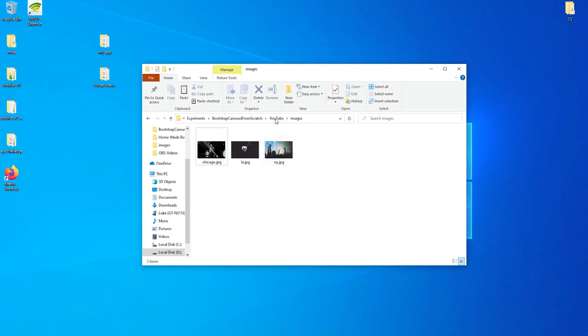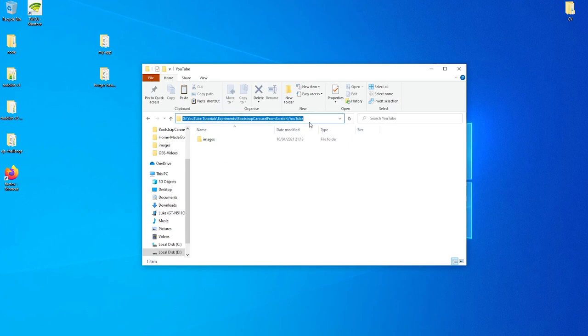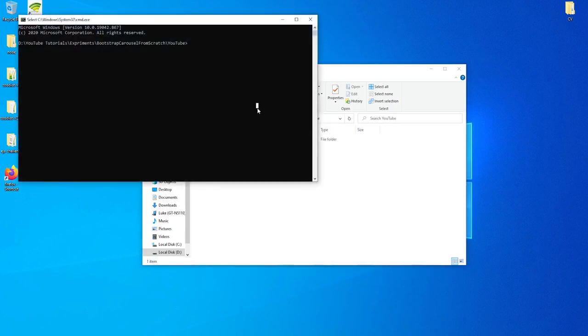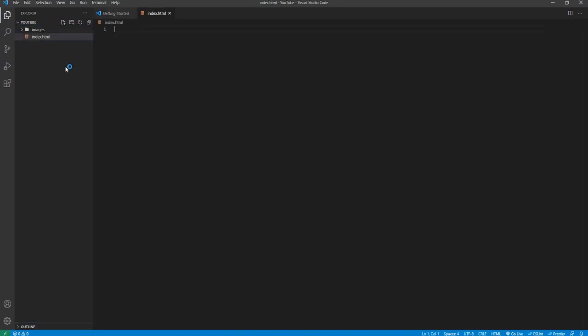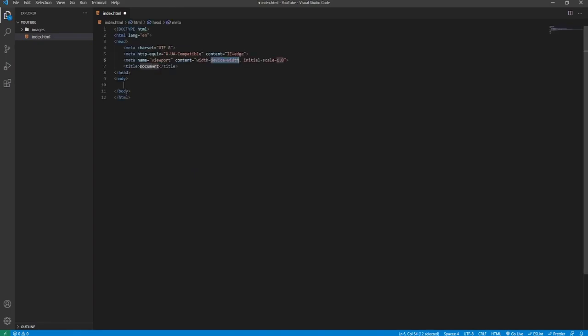But once you've got the images that you're going to be using, you can go back and launch whatever code editor you're going to use inside that project folder. I'll be using VS Code throughout this tutorial. Now obviously we're going to create the index.html file. This will essentially just be a dummy website. It's not going to be a real website. The only purpose of this file is basically just to show off the carousel. But either way, we will create the boilerplate code with an exclamation mark in VS Code.